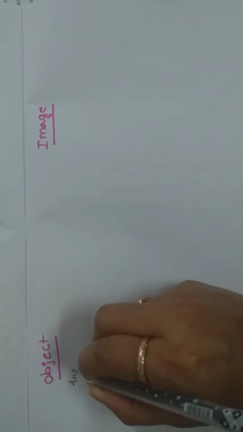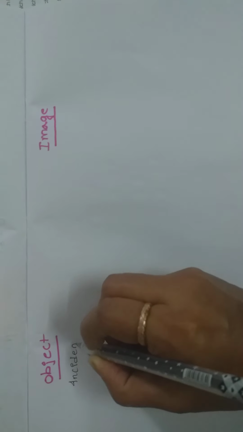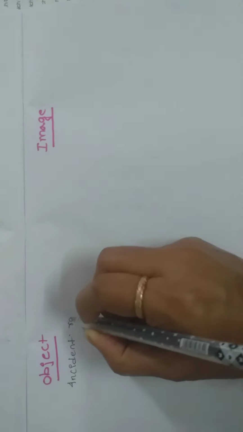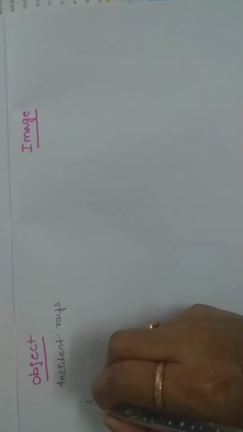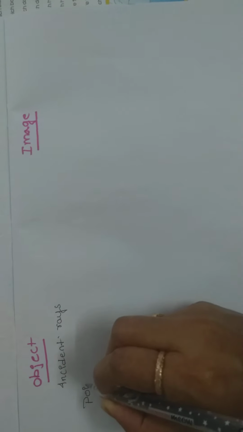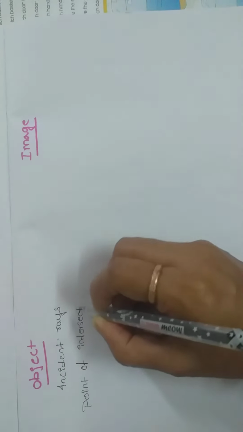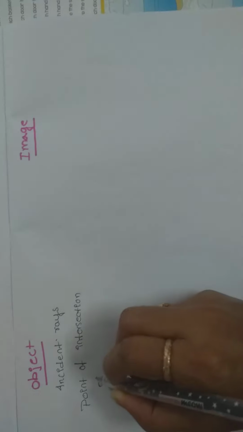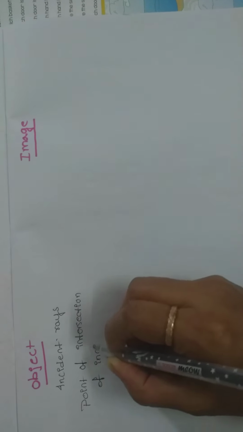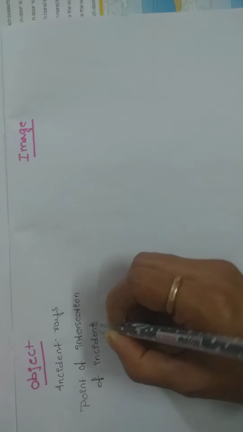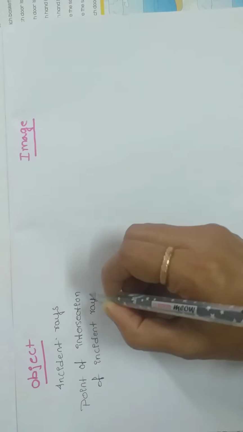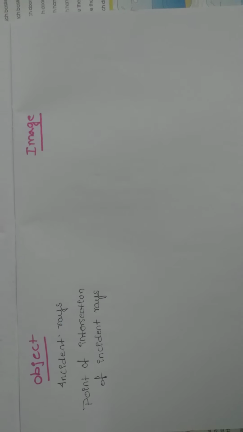So how can you give the definition of an object? The point of intersection of incident rays is known as an object.